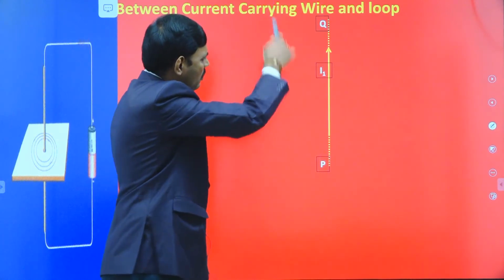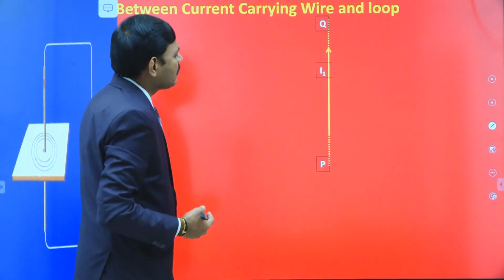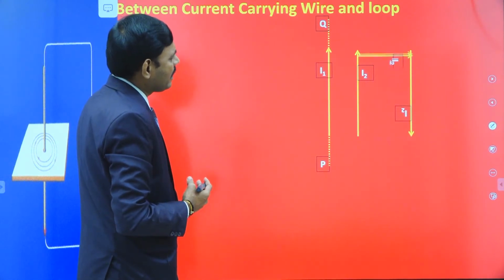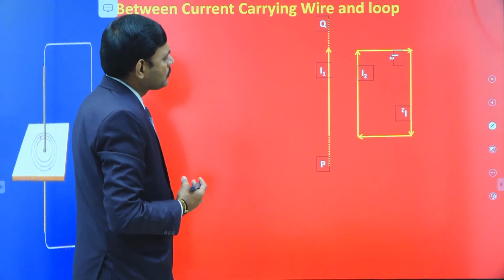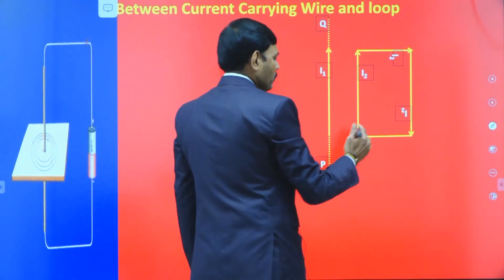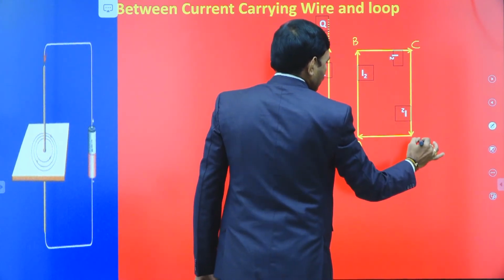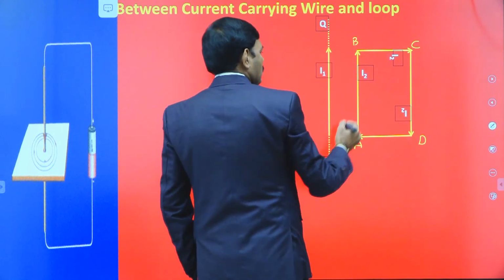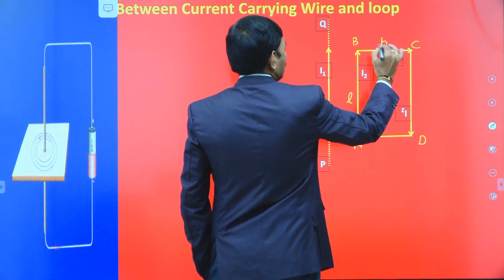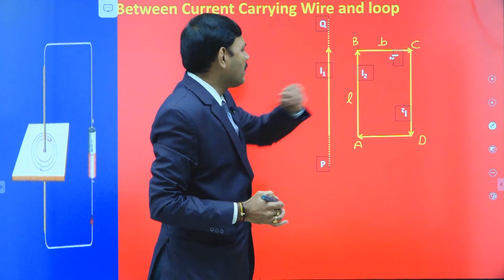First of all, we have a PQ long parallel current carrying wire carrying current I1. Adjacent to this one, we have a rectangular loop. Observe, you find the rectangular loop here, in which there is an I2 current. Let ABCD be the rectangular loop of length L and breadth B.